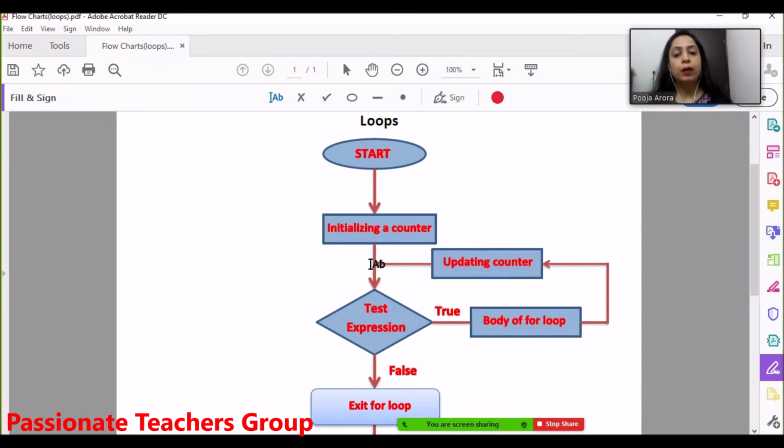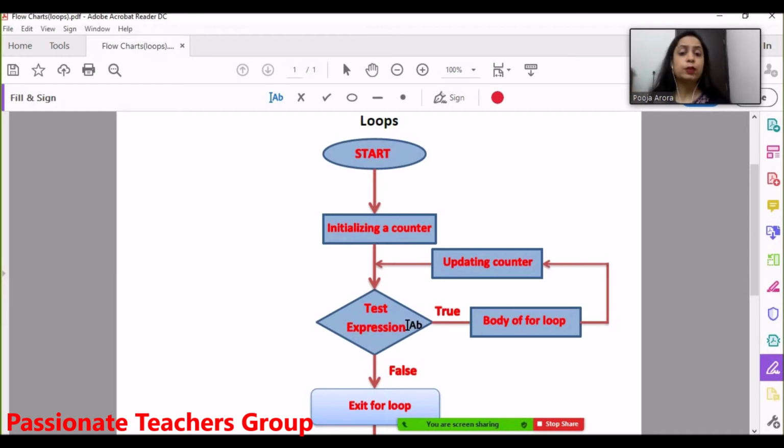Now again, once the initialization step has been done in the first part, it is not repeated. Then it directly goes to the test expression, which will be checked. Now as my n is 2, my condition is true again and the statements written in the for loop body will be executed, and then again the counter will be incremented to 3. The same way it happens until the value of n is 10.